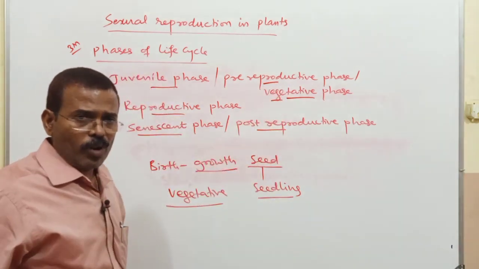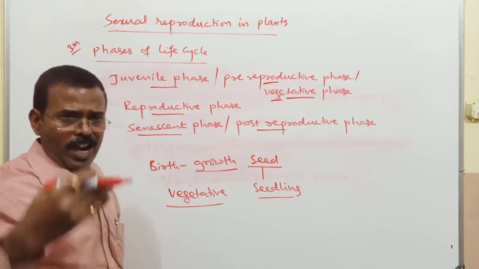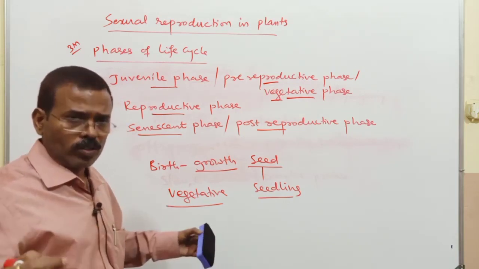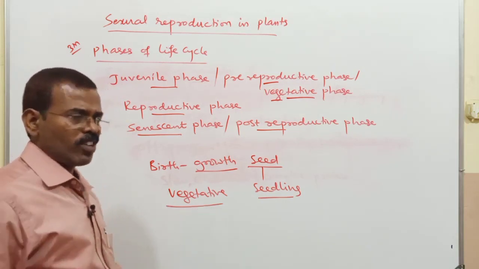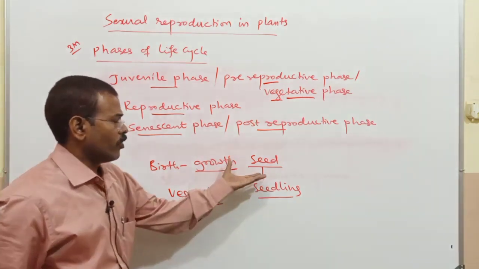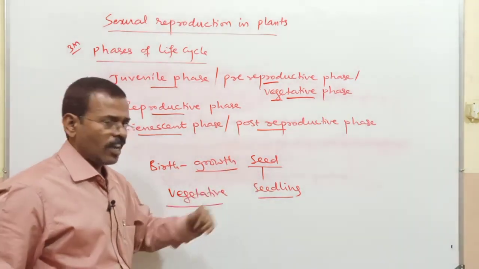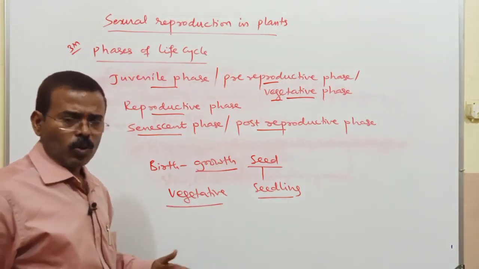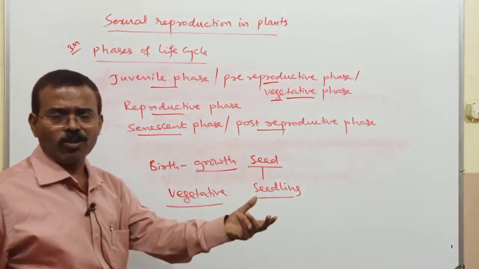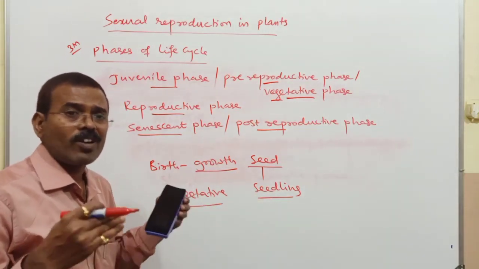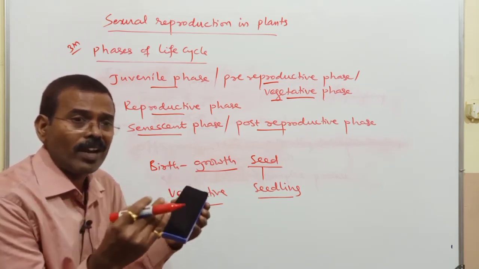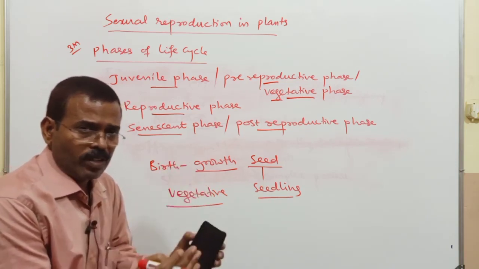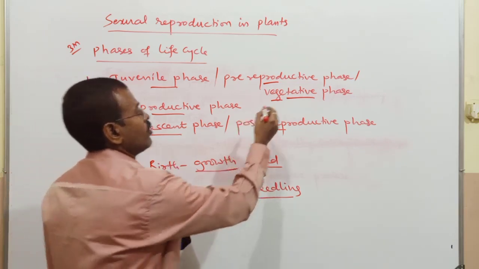In the vegetative phase, the plants will undergo growth. So different growth and developmental changes will be there. So the germination of the seed, then the seedling will be formed, then formation of root, formation of stem, formation of leaves, branches. So these are different vegetative changes that occur during this period of time, that we call the vegetative phase.